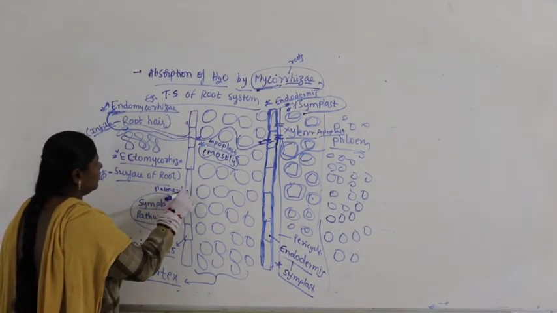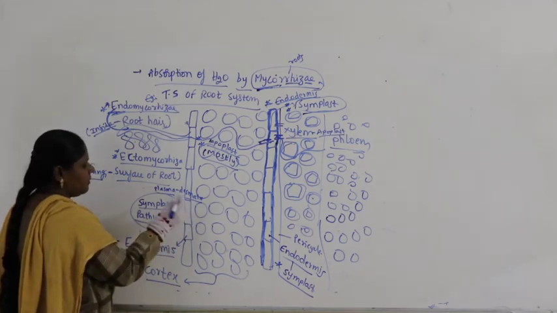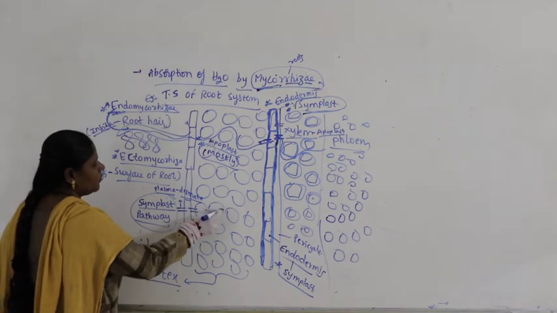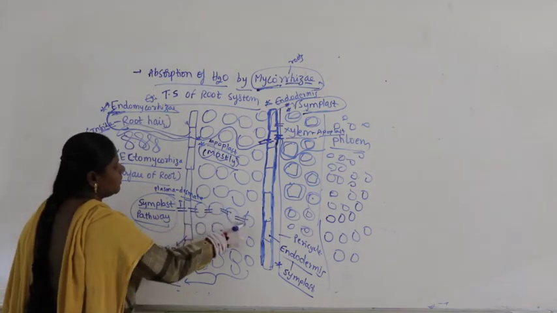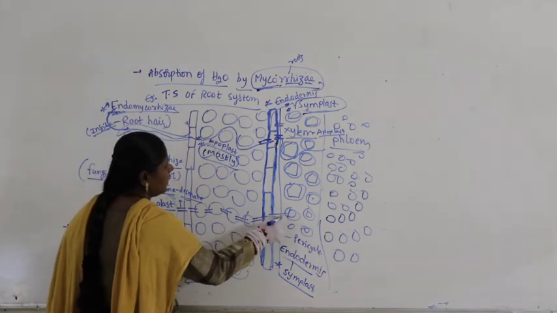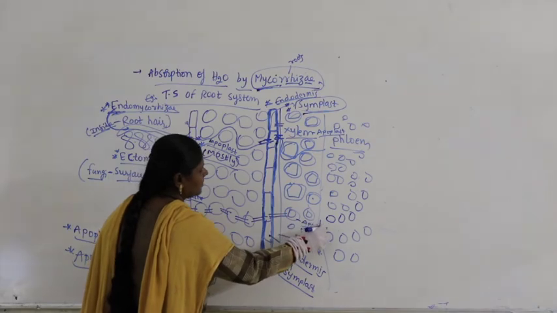It enters through plasmodesmata, that is epidermis also symplast. Then here also symplast. Cortex also it follows symplast. Here also it follows symplast. From here to here symplast, enters into xylem, but in xylem here it follows apoplast.